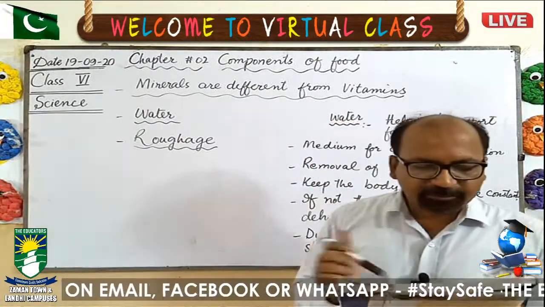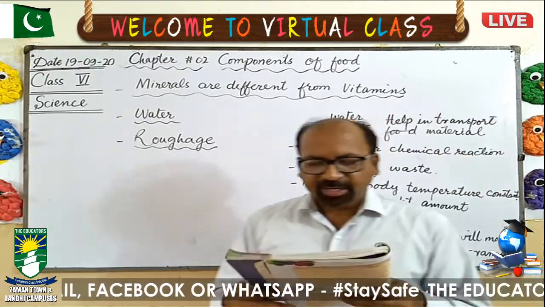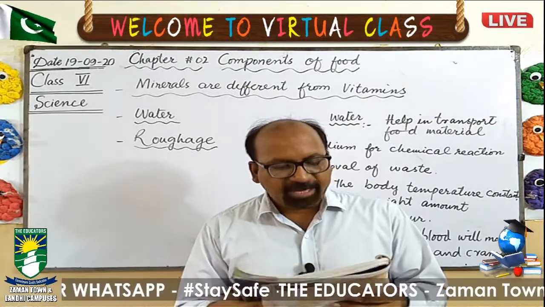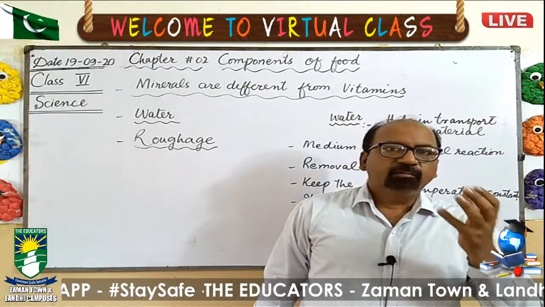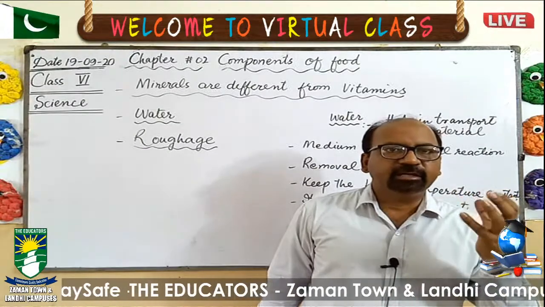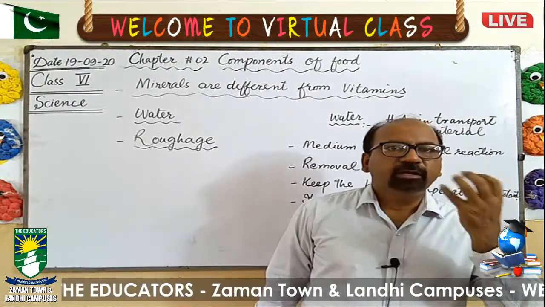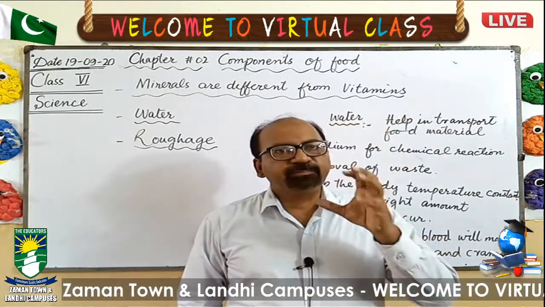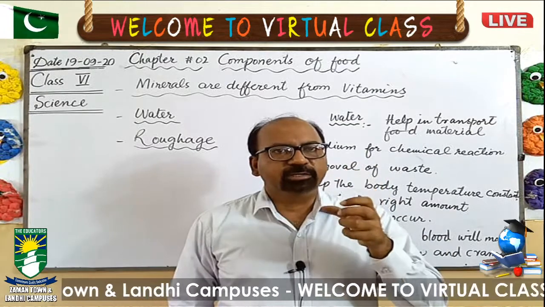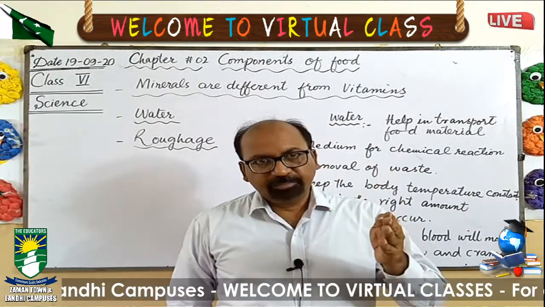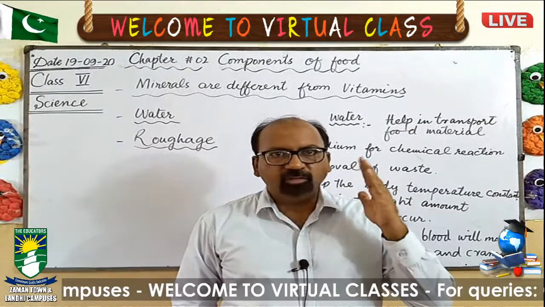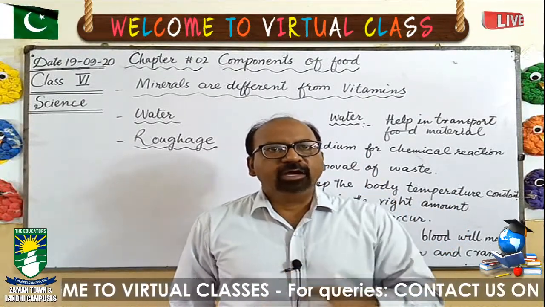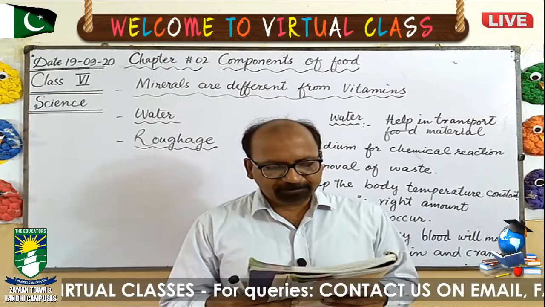First, it helps in transporting food material, gases, waste material and chemicals. Most of the food which we eat is in solid form. When we chew the food, it goes into our digestive system and becomes semi-liquid. If the quantity of water is not sufficient in the body, this food cannot be taken to the cells of the body.